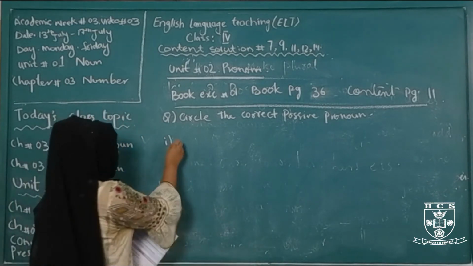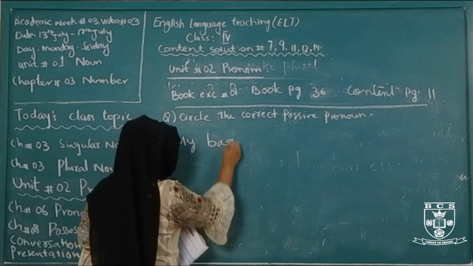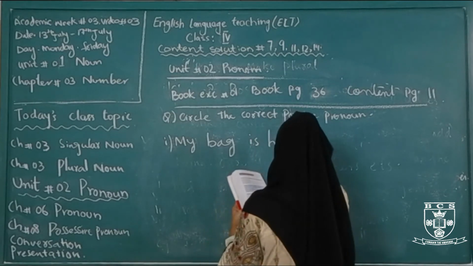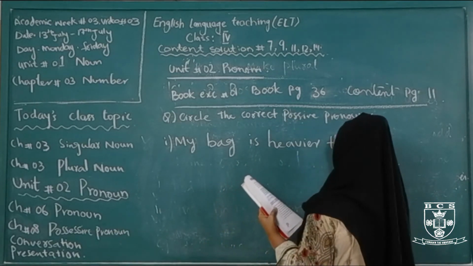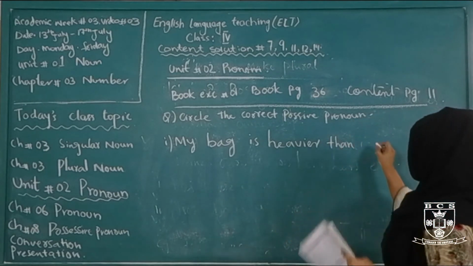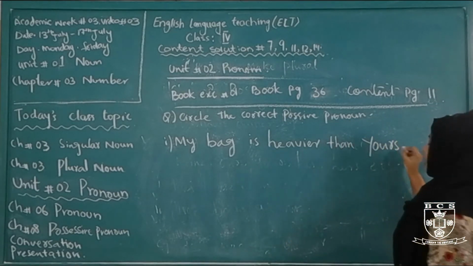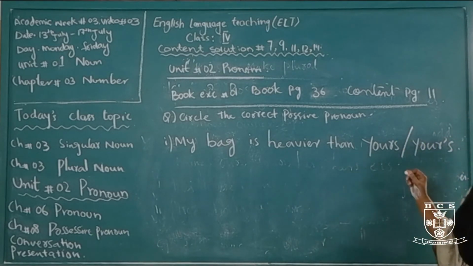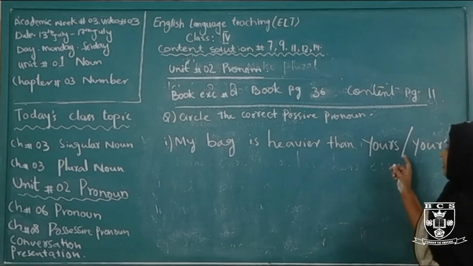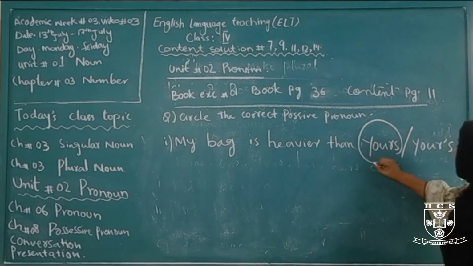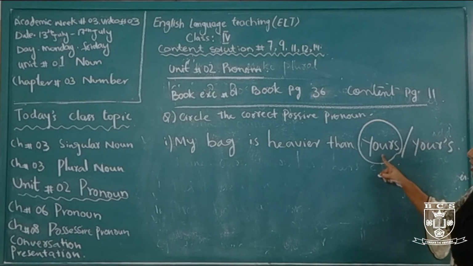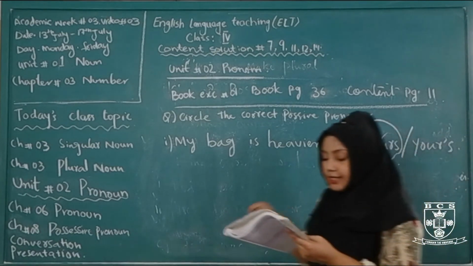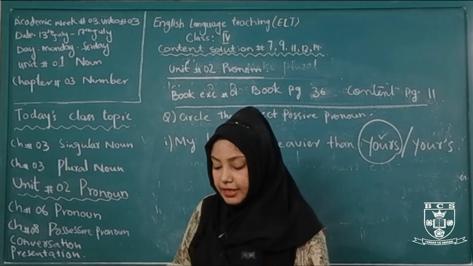Look at sentence number 1. My bag is heavier than yours, yours with an apostrophe mark. So which is the correct answer? The word which doesn't contain the apostrophe is the correct possessive word. So here it is the correct answer. You will do this exercise, points 2, 3, 4, 5, like this at your home.